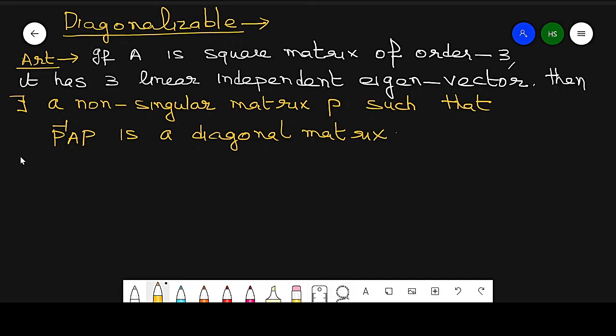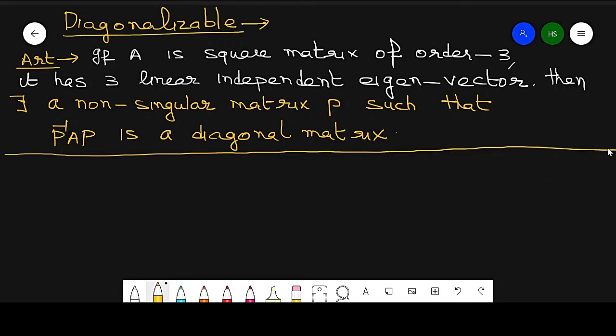So that is the statement of our first theorem, which is very, very important.